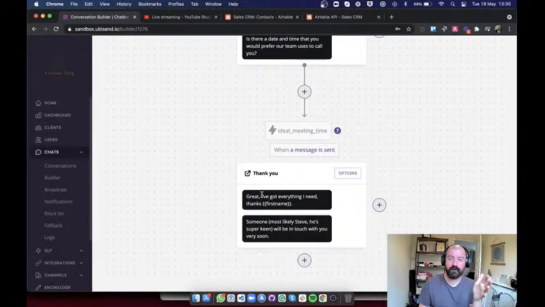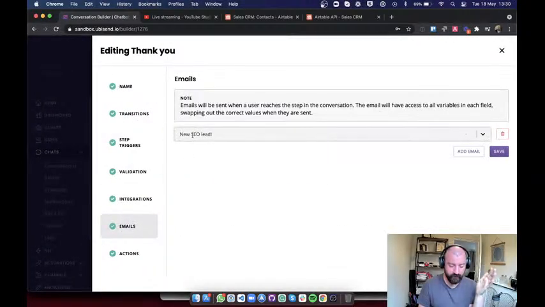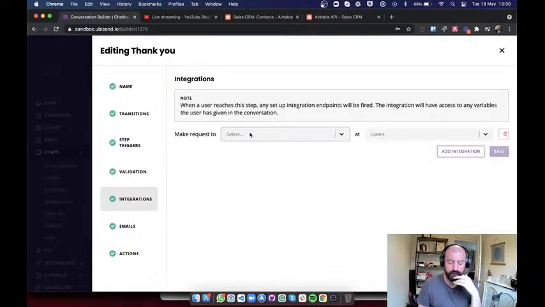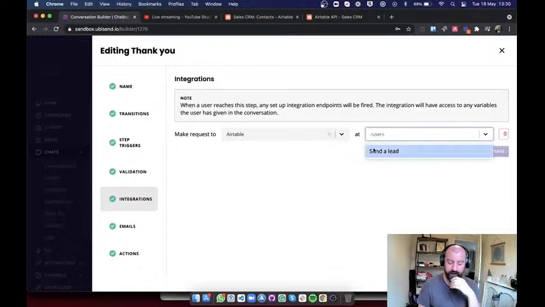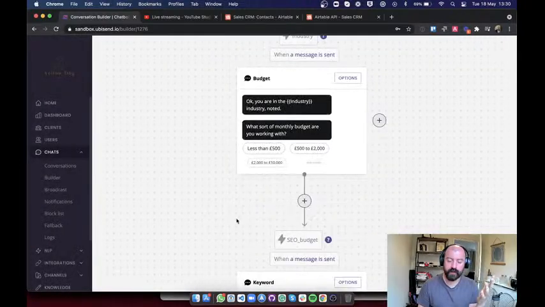And then at the very end, same thing as with the previous when we did the emails. What we want to do here is make sure that we send this information at the end of the conversation. So here, if we go to the thank you step, which is the very last step, we click options. As you can see, we probably have the email set up here. Yes, we do. So what I can do is go into integrations, add integrations, make a request to Airtable, and then select the endpoint that we just created, which is send a lead. Save that. Okay, now we're all set, and we can have a little test of it.